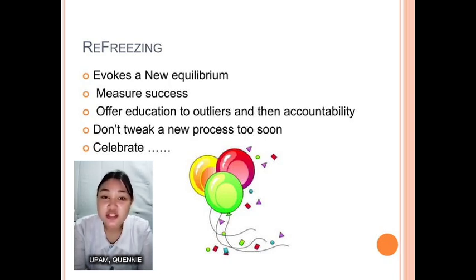Avoiding premature adjustments, allowing the new process sufficient time to become established before making significant alterations. Achievements, recognizing and celebrating the successful completion of the change process. The balloons and confetti in the image visually represent these celebratory aspects.